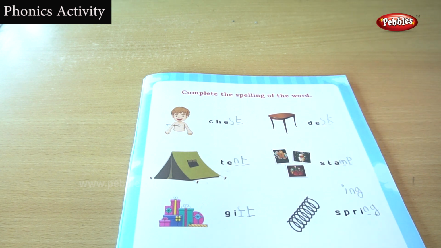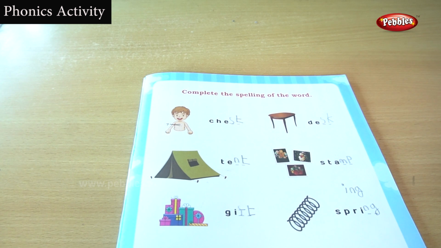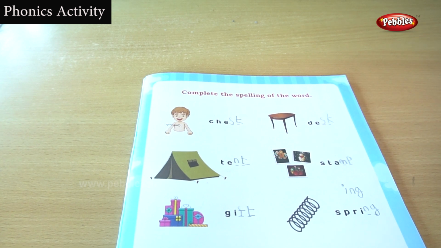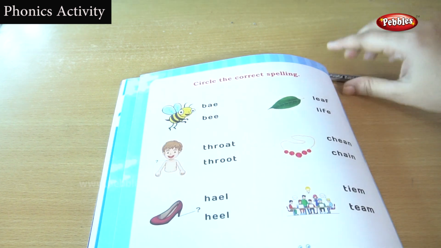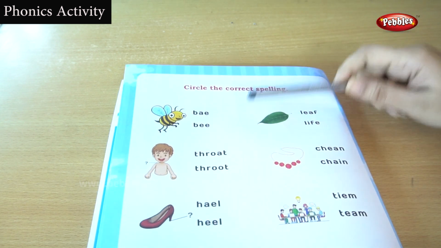Okay, children, did you understand? We already saw this exercise, but we are revising. If you do revising, then only can we understand better and remember the words also. Okay, children, let's go to the next exercise.